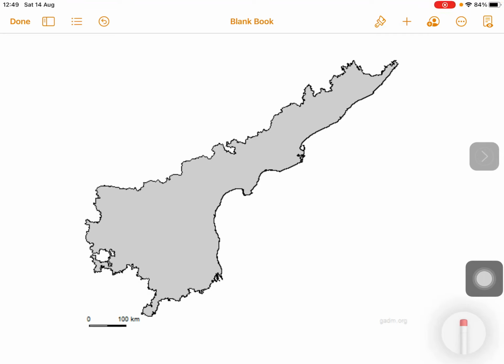Hello everyone. Today I am going to walk you through the physiography of Andhra Pradesh. Physiography deals with the physical setting of a region in its morphology along with its source and time of evolution. The present Andhra Pradesh state can be divided into plateau region, eastern Ghats, and coastal plains. Let's discuss coastal plains.